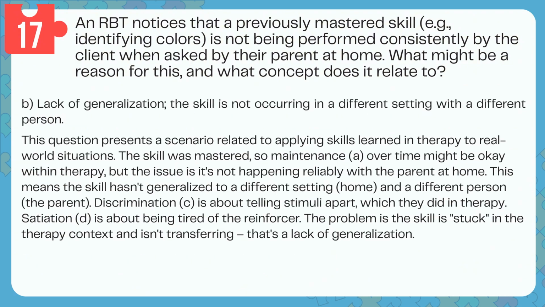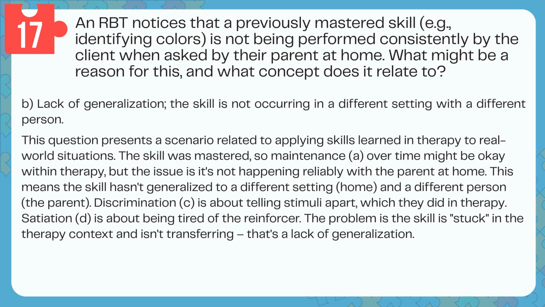Answer: B. Lack of generalization. The skill is not occurring in a different setting with a different person. This question presents a scenario related to applying skills learned in therapy to real-world situations. The skill was mastered, so maintenance, A, over time might be okay within therapy, but the issue is it's not happening reliably with the parent at home.